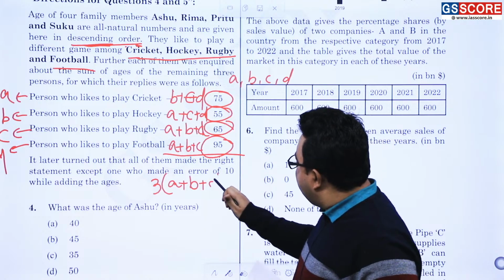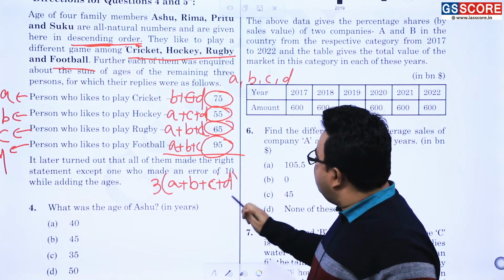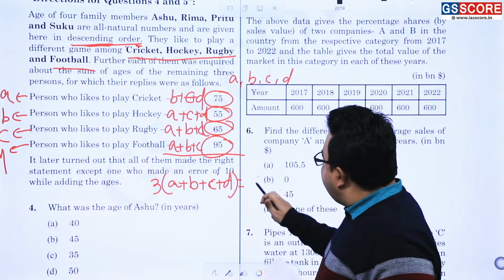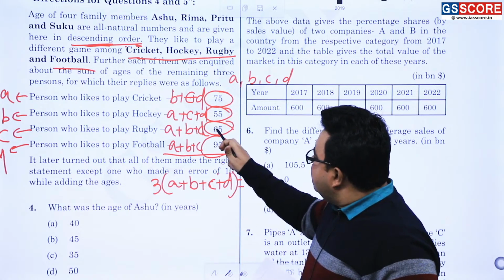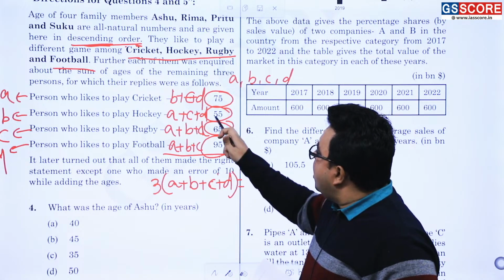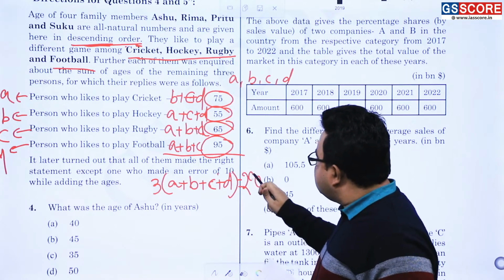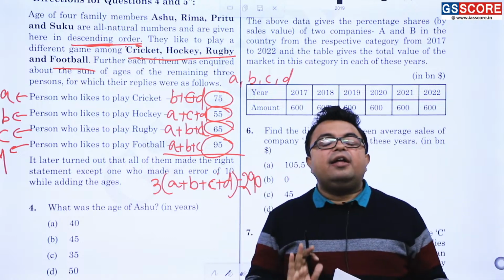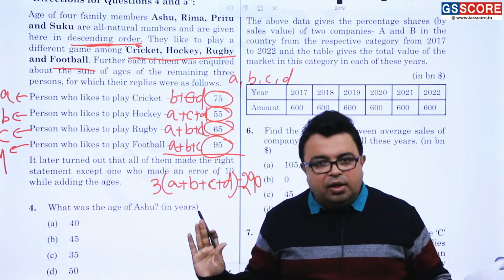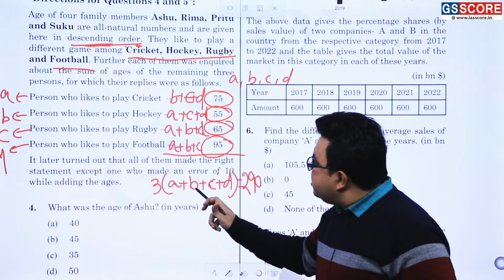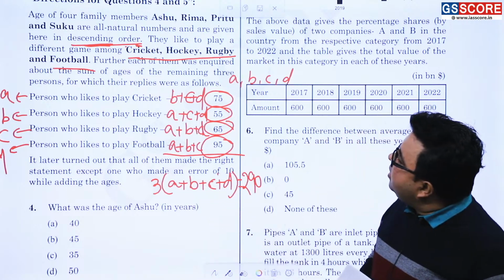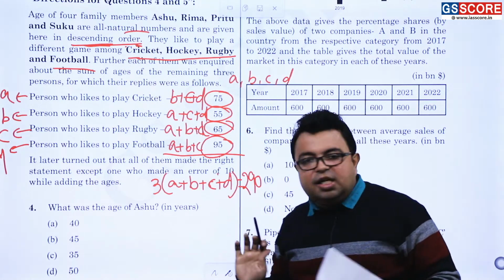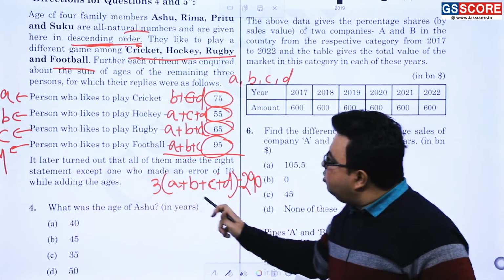D is there. Okay, that you can eventually see over here. And this will be equal to what? 5, 5, 5, 5, 20, 0, 9 to 11, then 17, then 22, and then 29. 290 is the sum. Now you please tell me, all have got the age as what? Natural numbers. It is correct. Now A plus B plus C plus D. Am I correct? It is all natural number. Okay. A plus B plus C plus D is also a natural number, and 3 into this is there.